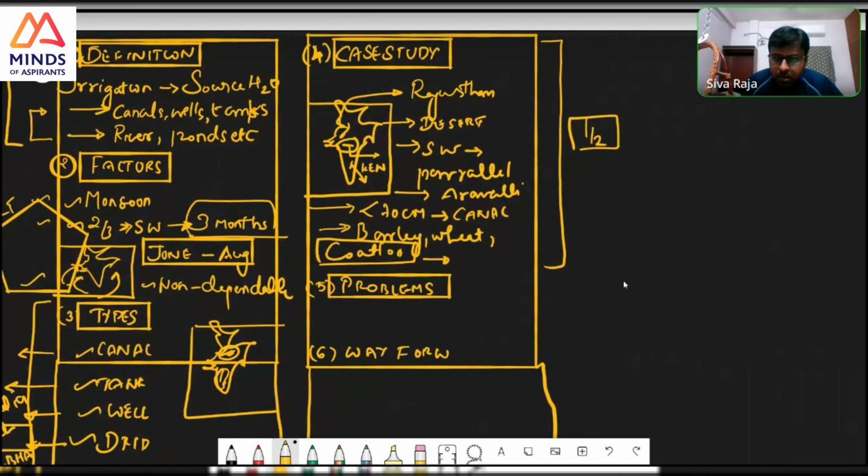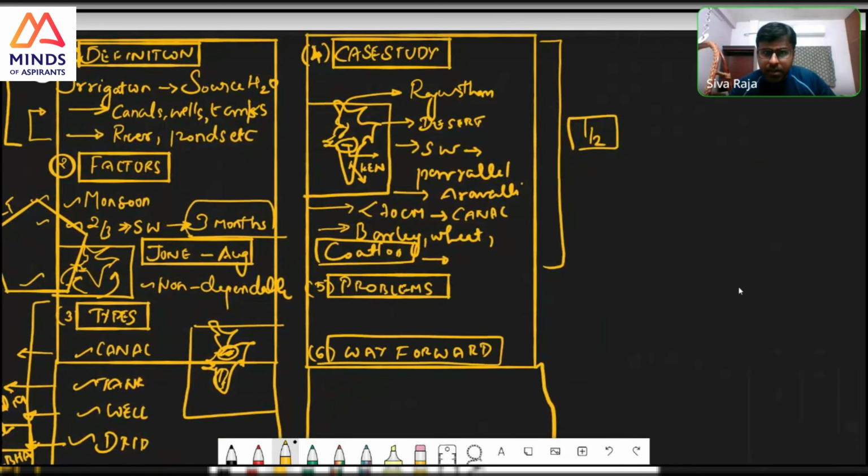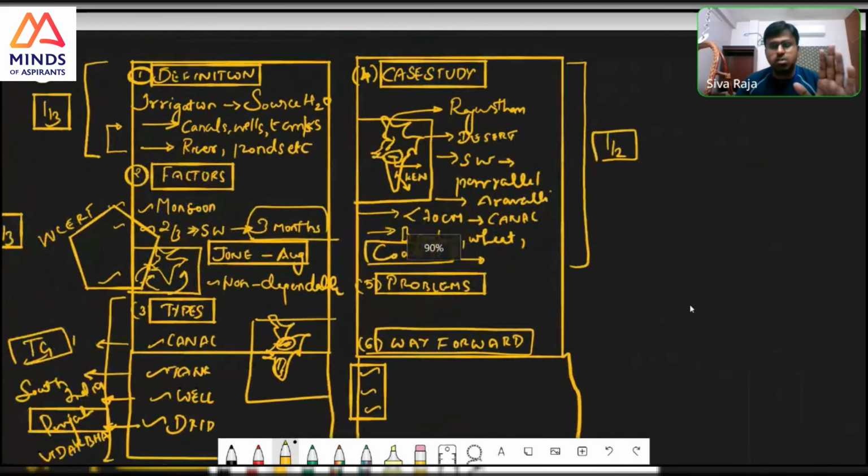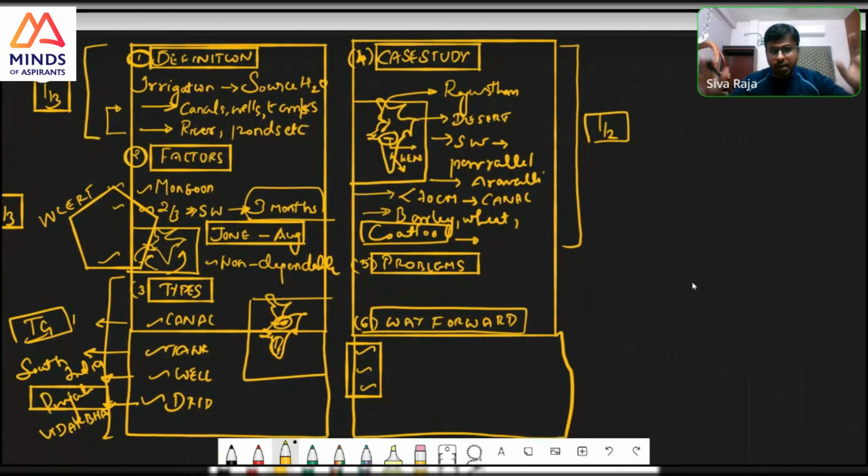The schemes the government of India has launched, many schemes. For canal irrigation and for many others, or sprinkler irrigation, there is a scheme. For providing credit through NABARD, there is a scheme. So for the way forward, use government schemes. Three important schemes for improving the problems in all these systems. See, this is one way. So this is what I said, models of answer. I'll give you one more model, and this you can write.